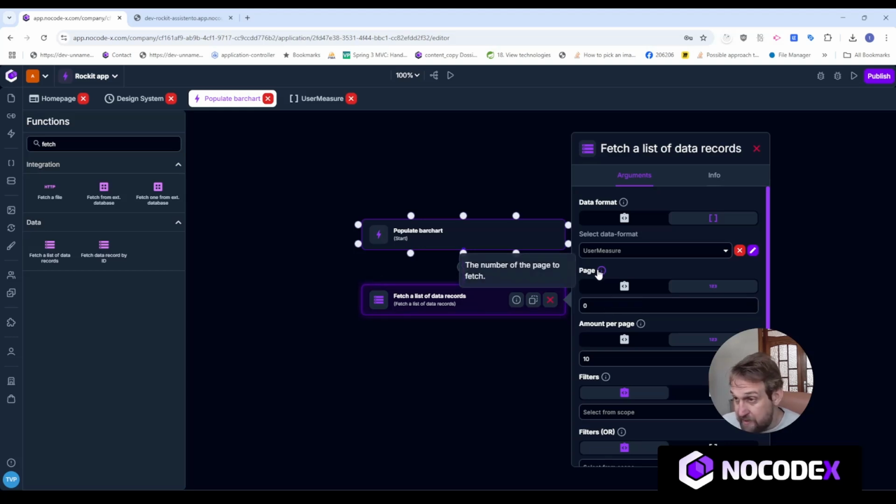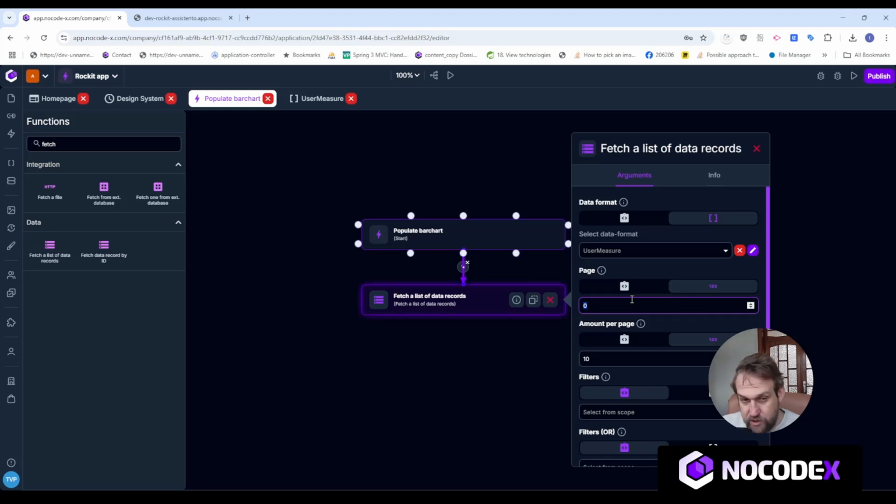Every list of data records that is being fetched from the database is actually paged, in the sense that if you have, for example, thousands of records in your database and you execute fetch a list of data records, we will only get one page with a predefined amount per page. And then you can say, okay, I'm going to get the first page, which is number 0, and I'm going to fetch the second page and the third page and so on. And of course, this is all dynamically possible.